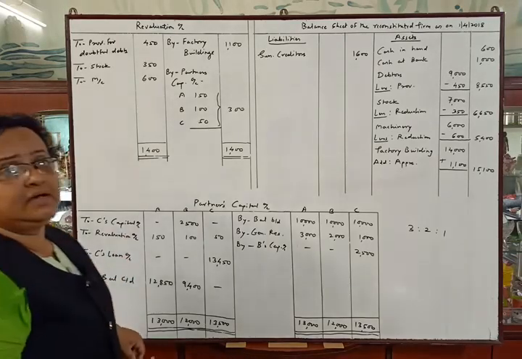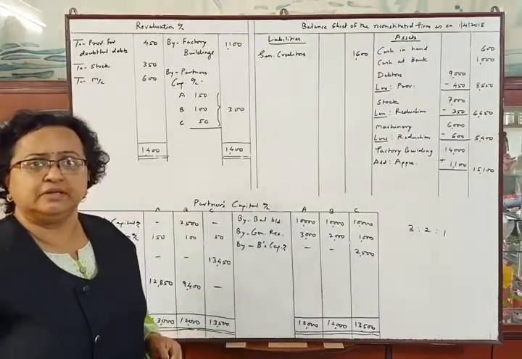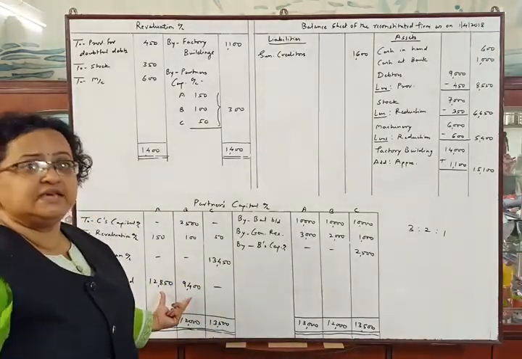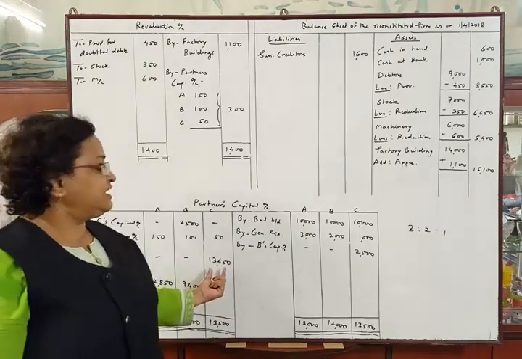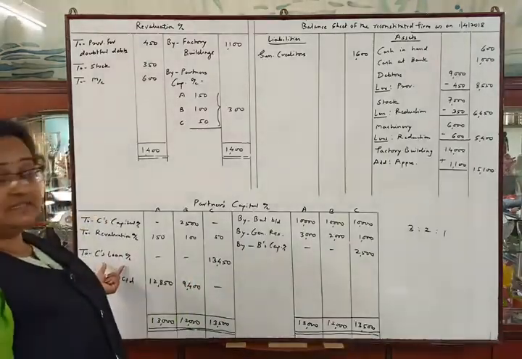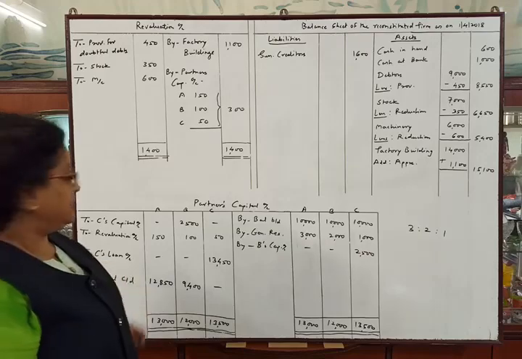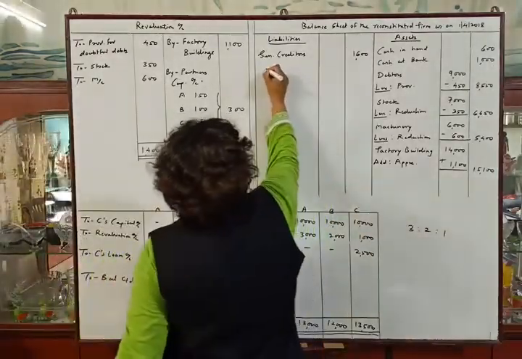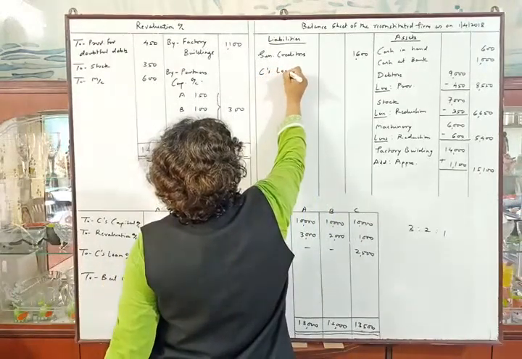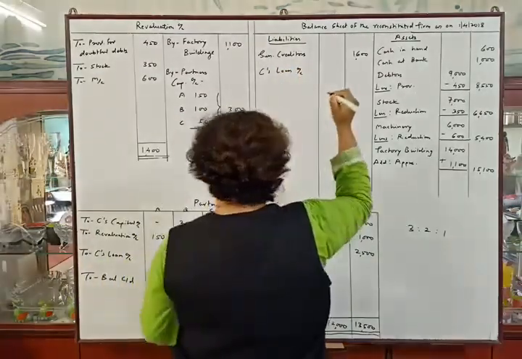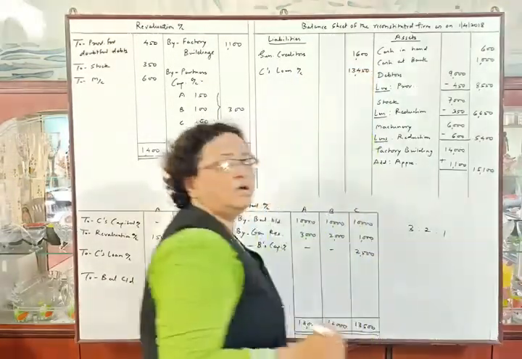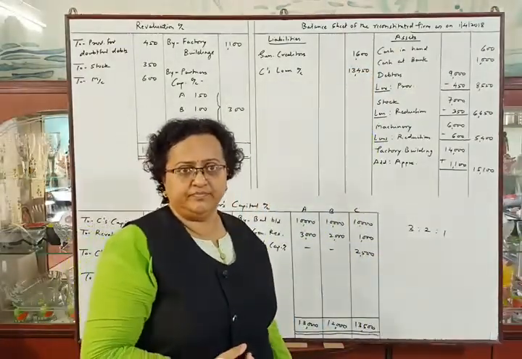Means in the reconstituted form there will be only two partners, that is A and B. C is retiring, so we are showing his dues as his loan to the firm. So we will transfer these amounts. First, C's loan account 13,450 is the liability of the firm.